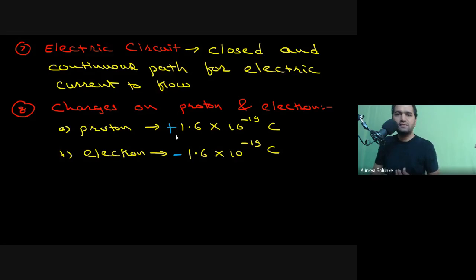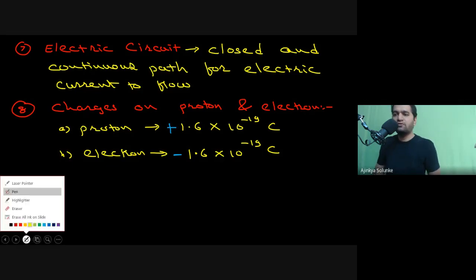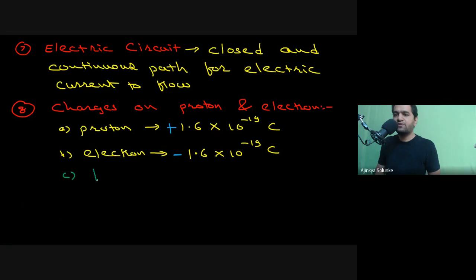When you are dealing with chemistry, you have to remember it is positive and negative, right? But in physics, you have to take both charges as the same. You do not have to apply the sign. Okay. So let me write it down separately again. For physics, the charges have to be kept the same for both of them. So proton or electron, you have to use the same value, 1.6 into 10 to the power minus 19.